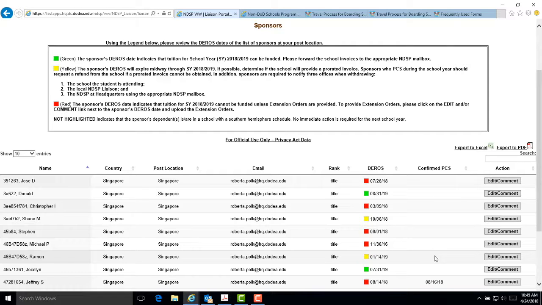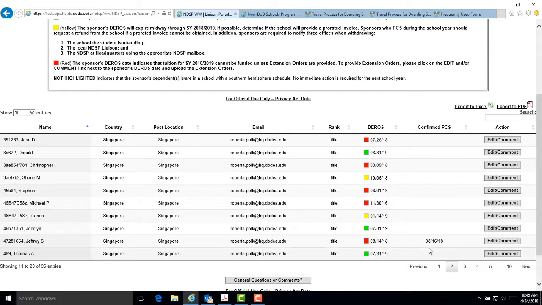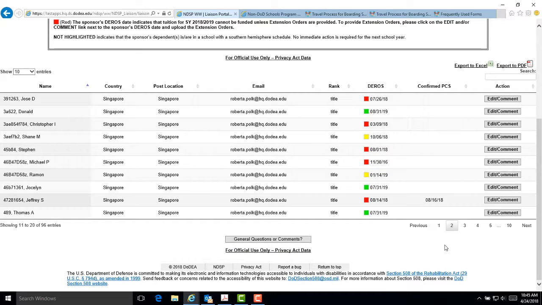Confirmed PCS date. Please advise the sponsor to immediately notify the same entities as listed for withdrawals as referenced in Module 3 of any permanent change of station to maximize the opportunity for a refund. Notification of the PCS date is necessary for any sponsor going back to the United States, going to another NDSP location, or dependents transferring to a DoDEA school.